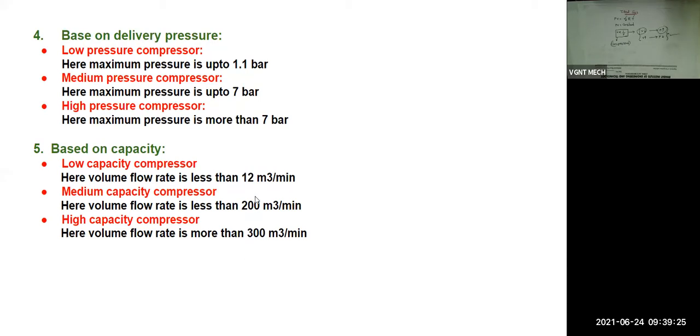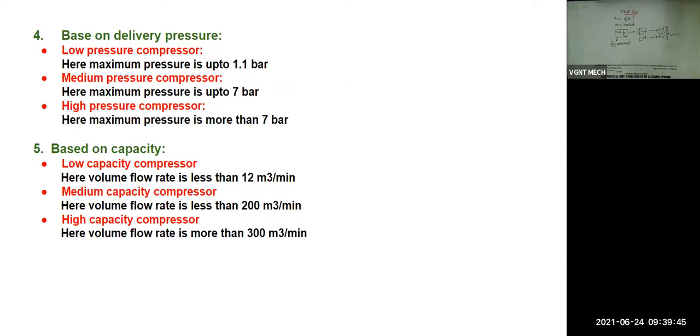This exact number you do not have to remember. Some approximate number you can also write: you can write 10, you can write 200, and this can be 300. So exact numbers you do not have to remember. This is the type of question they will ask: discuss the classification of compressor.